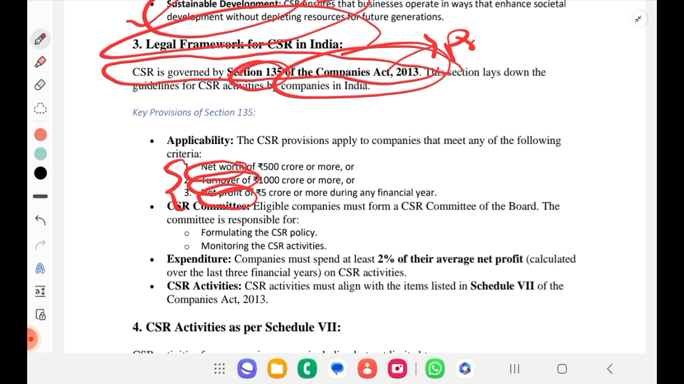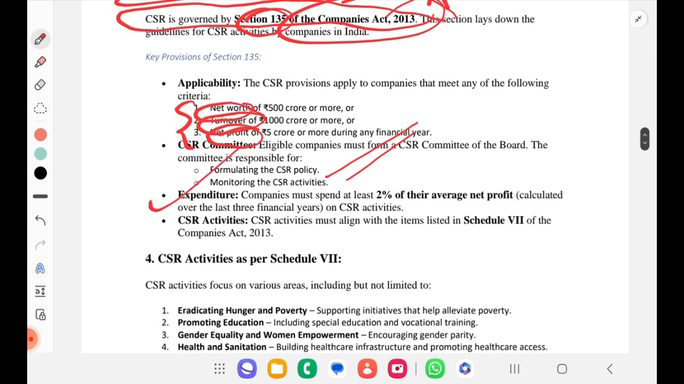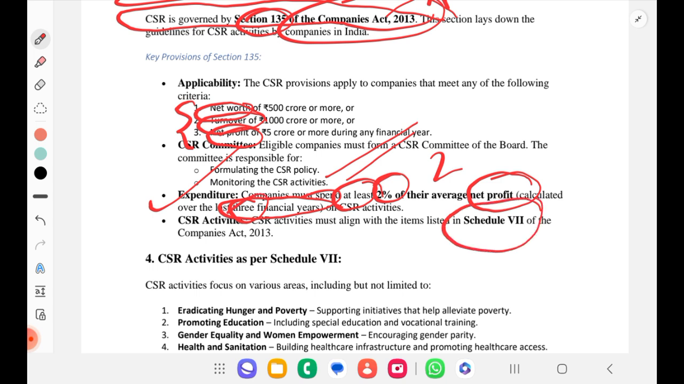Okay. CSR committees. Eligible companies must form a CSR committee of the board. The committee is responsible for formulating CSR policy and monitoring activities. Expenditure: the company must spend at least 2%. It is not at most, it is at least 2% of their average net profit, calculated over the last 3 financial years. CSR activities must align with the items listed under Schedule 7 of the Companies Act. You can't take random activities. You must take them according to Schedule 7.